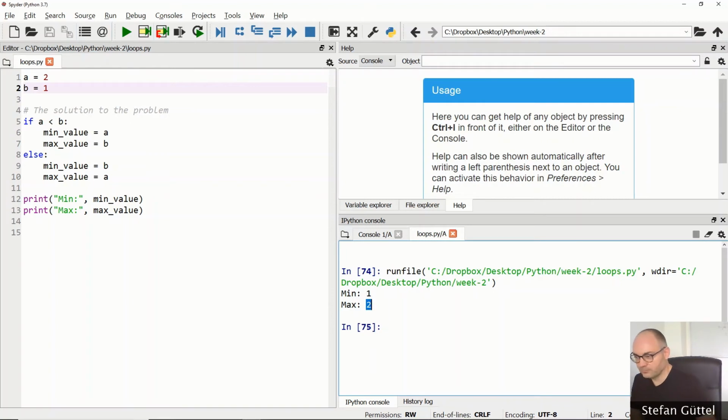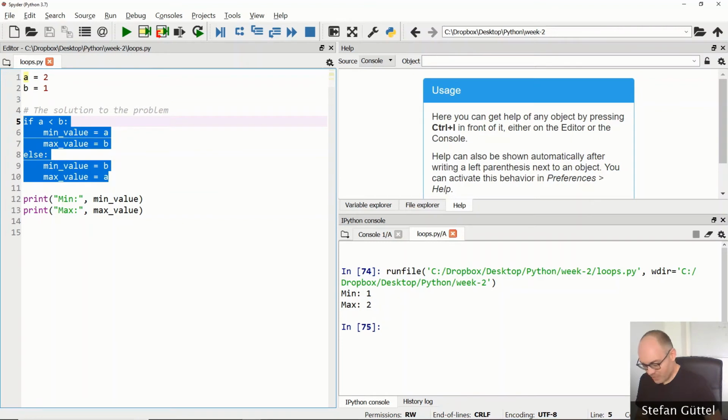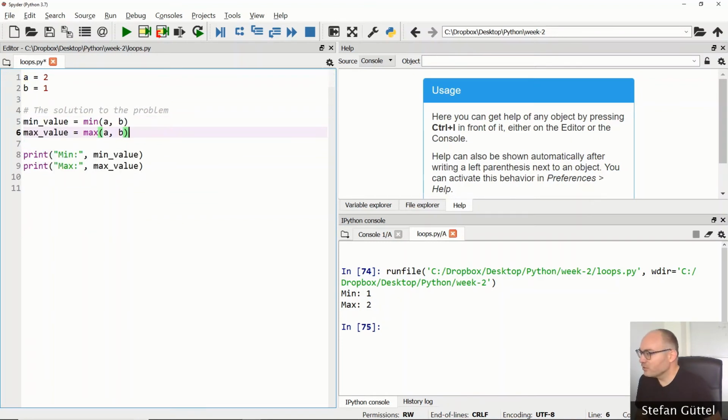Now Python has, of course, many functions that make things like this much more convenient. In fact, there is a min and a max function available. So if we type min and then give it two input parameters, it will return as the value the minimum of the two values. And there's likewise also a max function which we can use. So this program is completely equivalent to the previous one. Let's try it out.